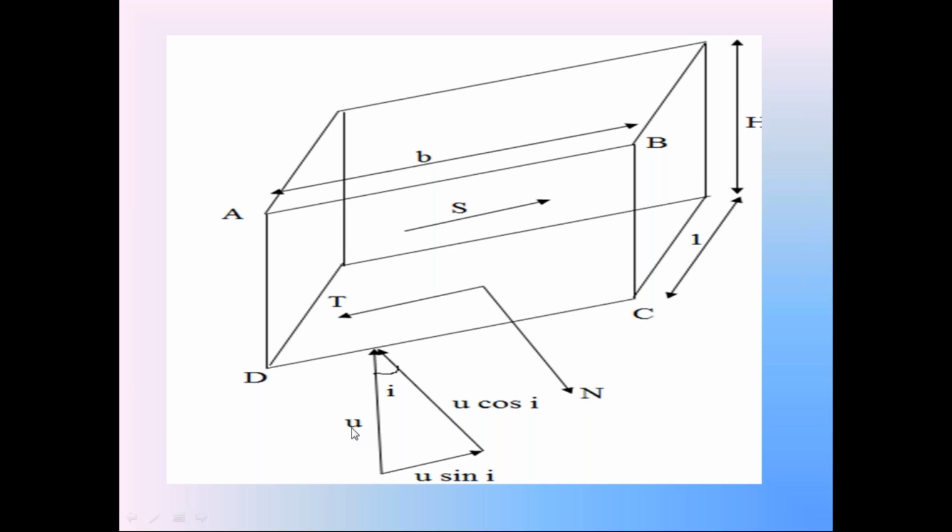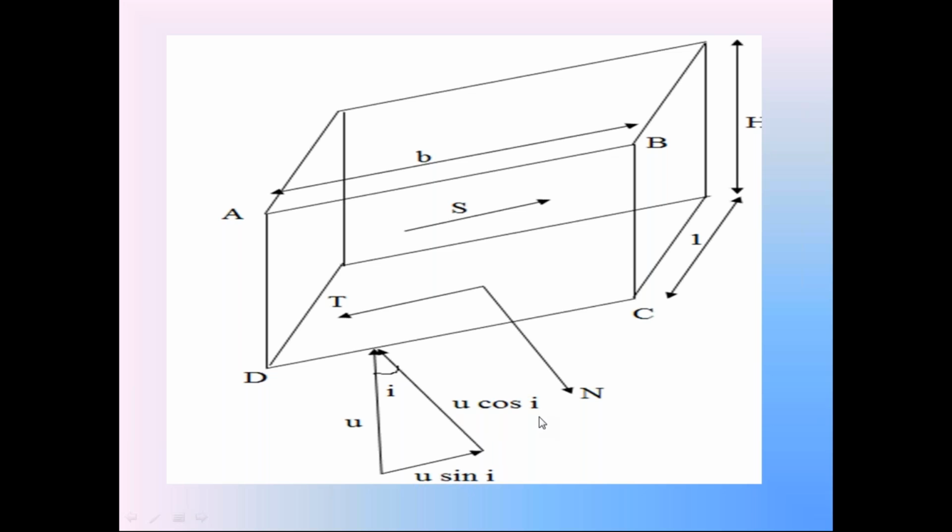Resolve this pore water pressure U into two components. One component is perpendicular to surface CD, equal to U cos i.